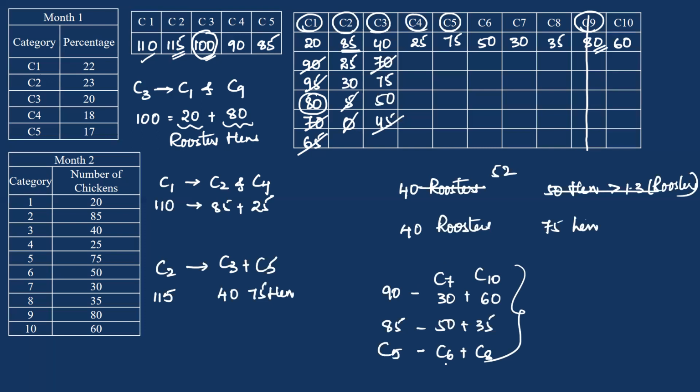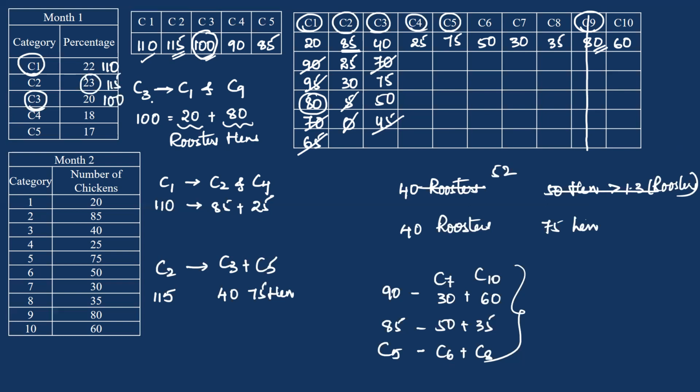Okay, so category 1 after first month were further divided into categories 1 and 9 in the second month. Okay, so category 3 and 100 chicken in first month, C3 were categorized into C1 and C9 in the second month. Now these 110 chicken in category 1 in the first month are categorized into C1 and C9 in the second month.